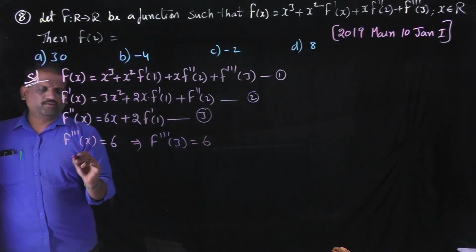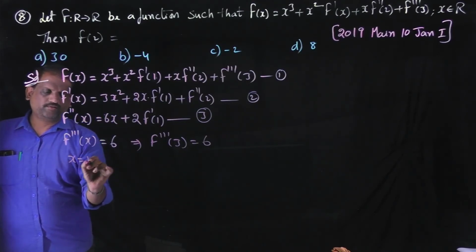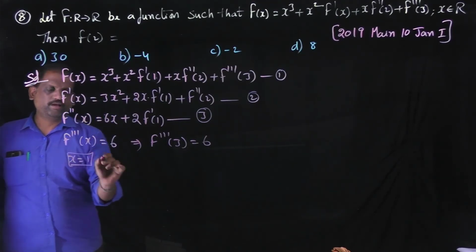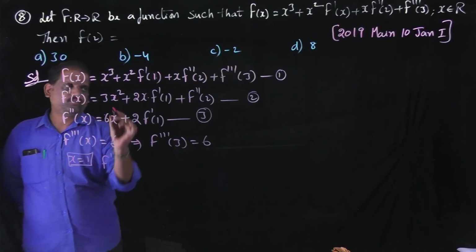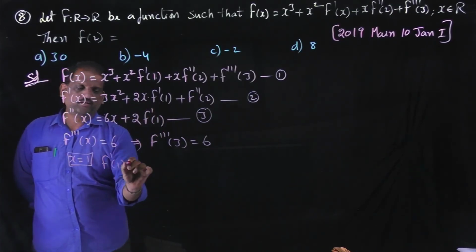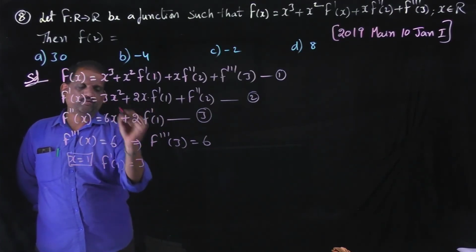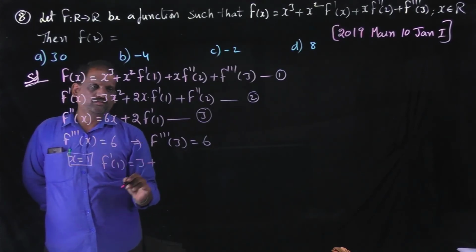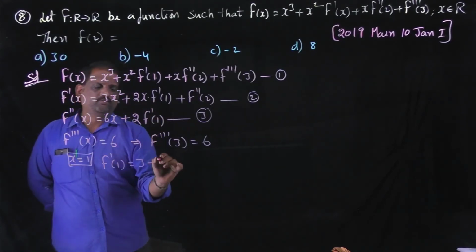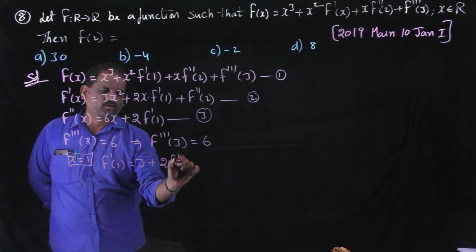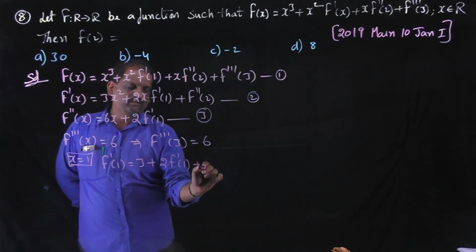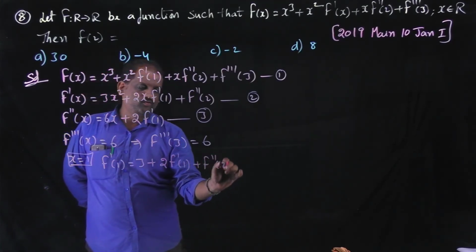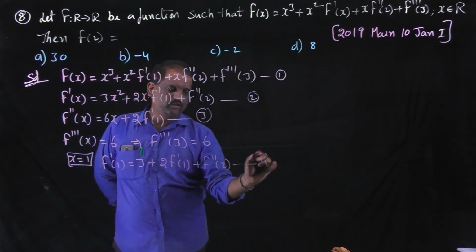From equation 2, substitute x equal to 1, then we get f dash of 1 is equal to 3 into 1 square, that is 3, plus 2 into 1, that is 2 into f dash of 1, plus f double dash of 2. This is equation number 4.